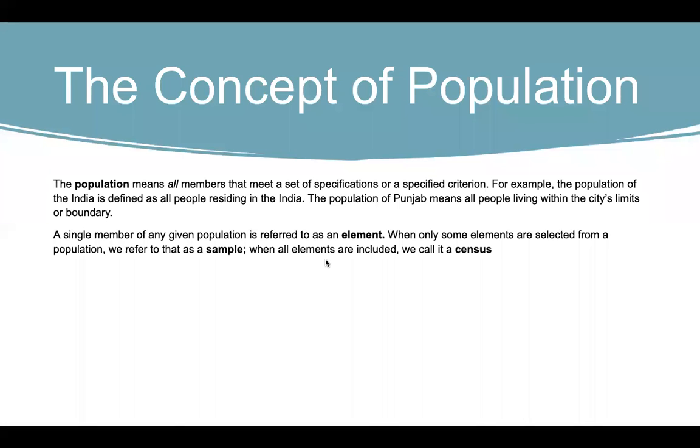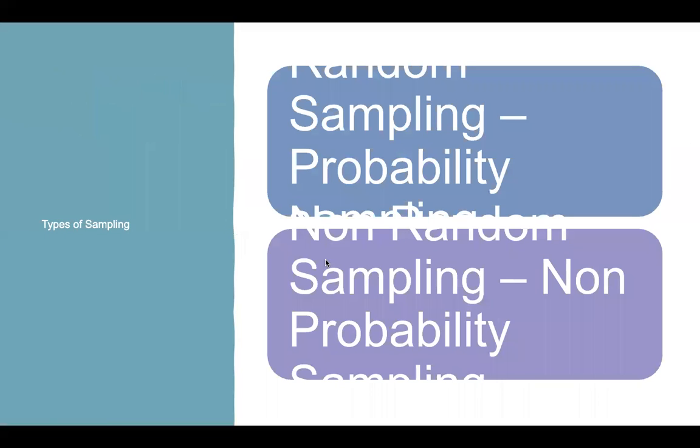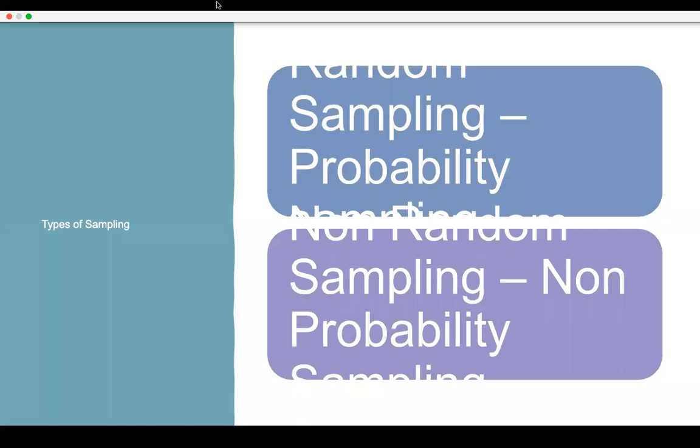Census means studying every single element of the population. And when I say sample, I derive a few predetermined number as sample. There are two types of sampling, random sampling and non-random sampling. Random sampling is called probability sampling because when I say at random, I'm going to pick up 10. Every element, if there are 100 elements, every element has an equal probability of getting sampled, which means every single element has an equal chance of getting sampled or studied.